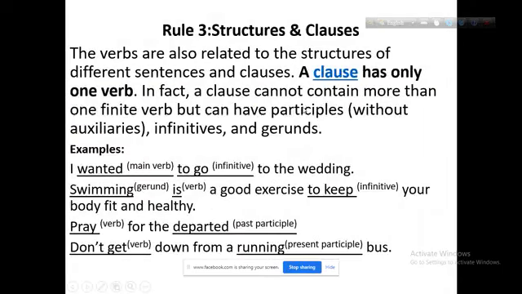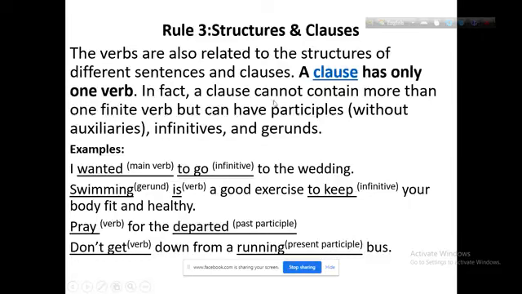Now, rule 3, structures and clauses. The verbs are also related to the structure of different sentences and clauses. What is a clause? You have to remember what a clause is and what it contains. A clause has only one verb. You have to remember that a clause has only one verb. In a clause, you will get only one main verb.